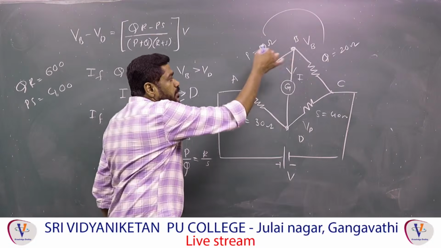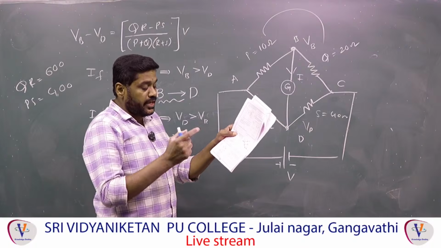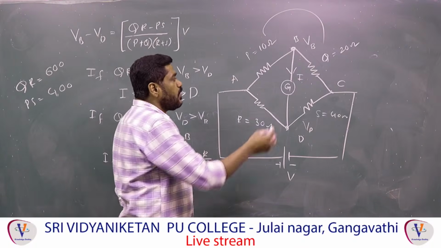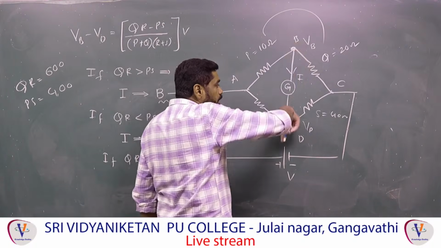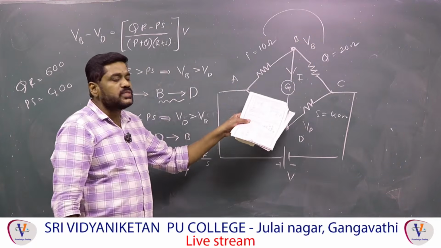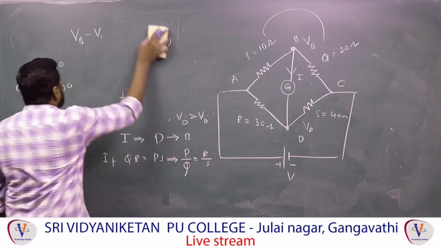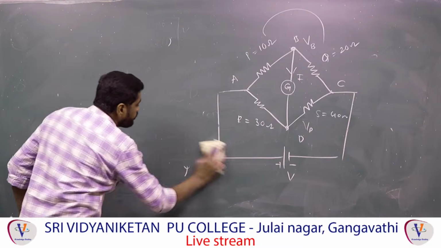In this diagram I have used B and D, but in the question diagram they have given A, C, B, D. Therefore, current going from B to D means, according to the question, C to D. As per my notes I have given it like that. Okay, so this is the story. Therefore, now the current is going from C to D.